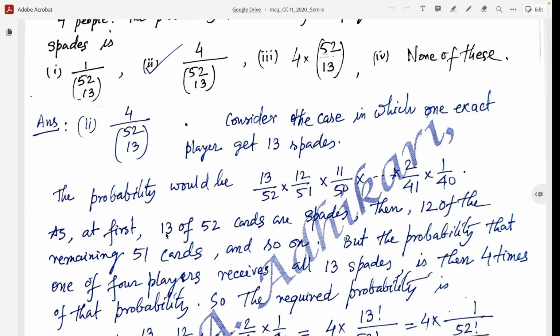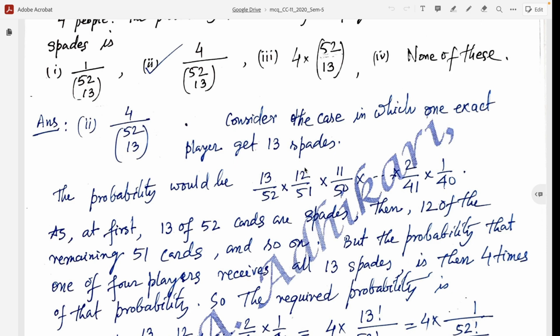Because at first 13 of 52 cards are spades, then 12 of the remaining 51 cards. So when you draw the first card, you can draw a spade with probability 13/52. After the first drawing, there are 12 spades and the total number of cards is 51.